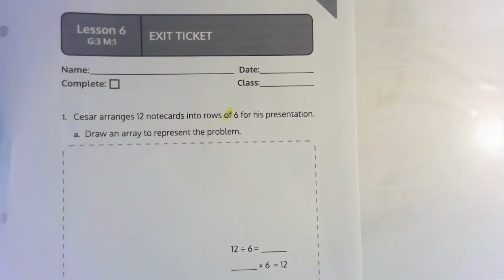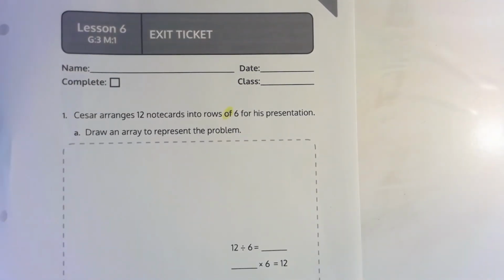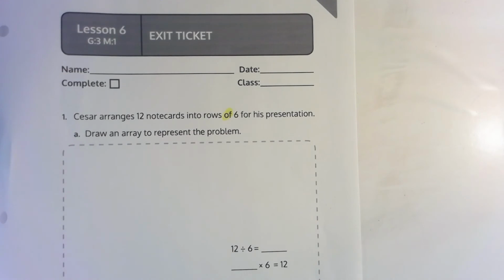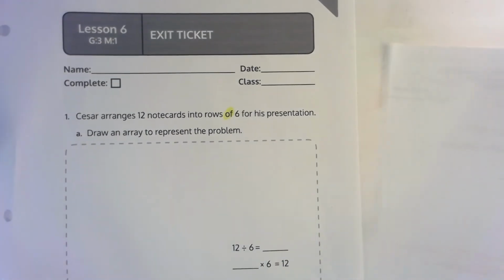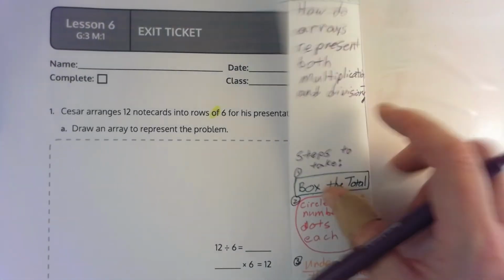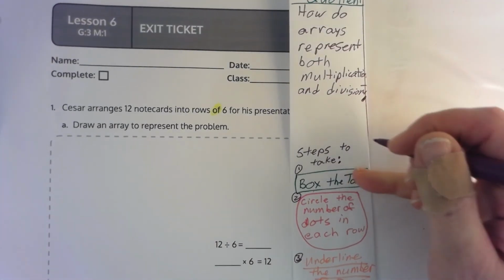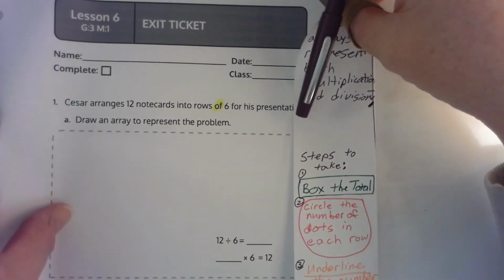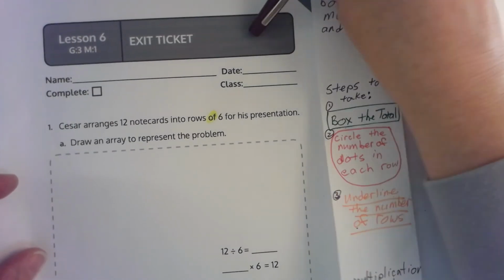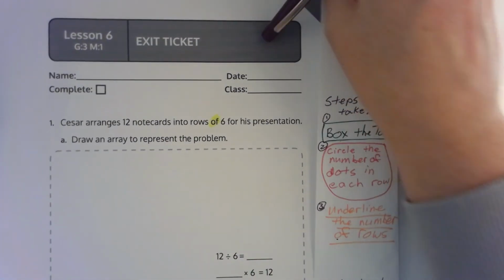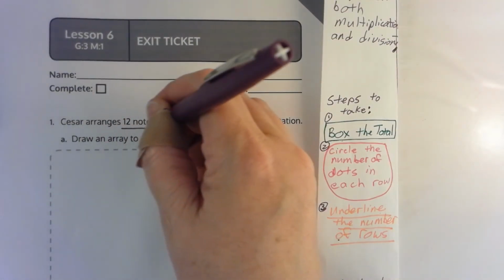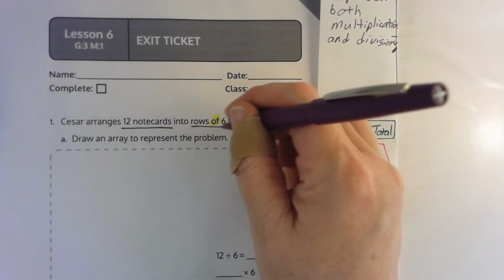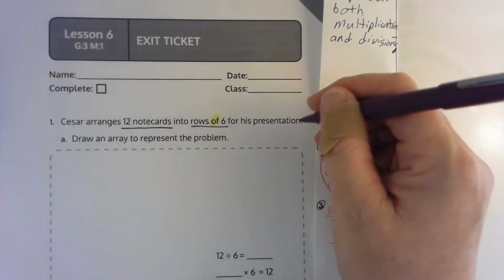Okay. All right, so here we go. We're going to work on this next part. Okay. All right, so I'm going to have my notes, which says we're going to put a box around the total. So Caesar arranges 12 note cards into rows of 6 for his presentation.